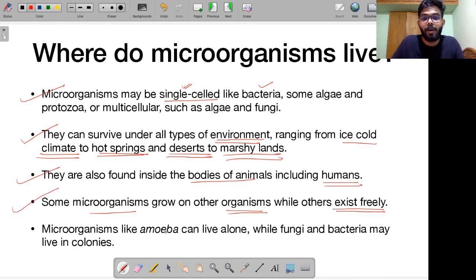If you see microorganisms like amoeba, they tend to live alone. On the other hand, there are some fungi and some bacteria that tend to live in colonies. They would like to live in groups, they would like to live with the others.